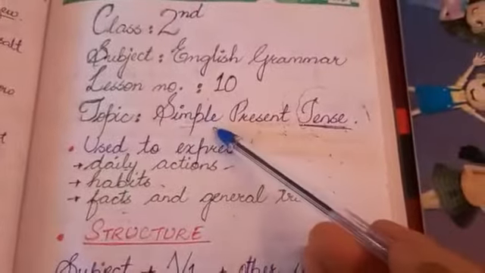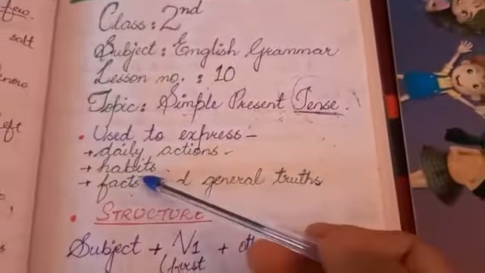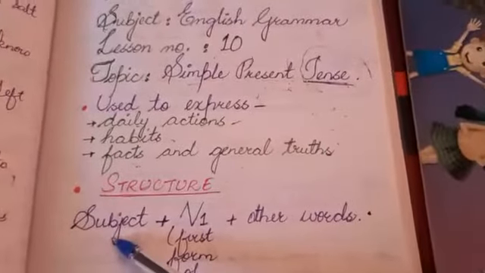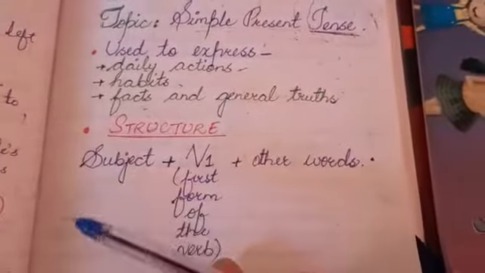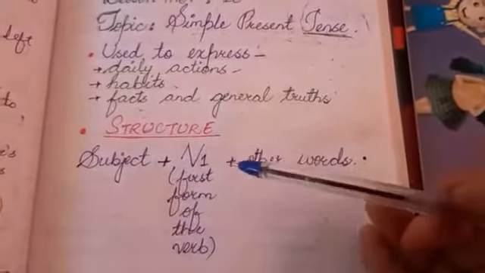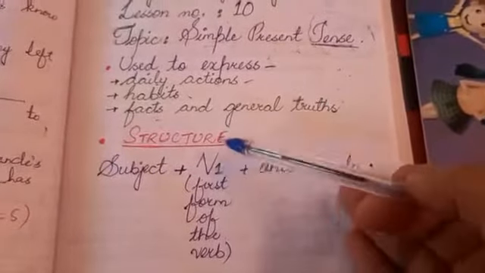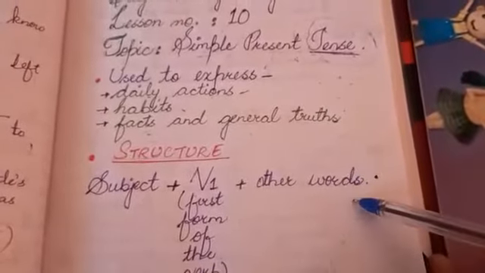See, whenever you have to write a sentence in simple present tense, whenever you have to write about your daily actions, about your habits, about your facts, at that time first you will write the subject. I will tell you in detail what the subject is. Then the first form of the verb. You have learnt the 3 forms of the verb. So the first form of the verb is used in simple present tense, and then the other words.